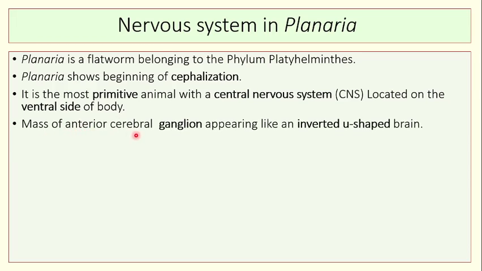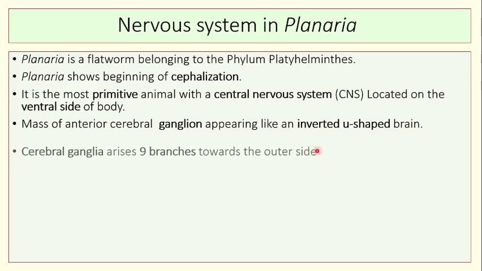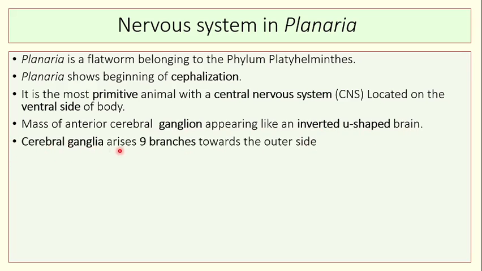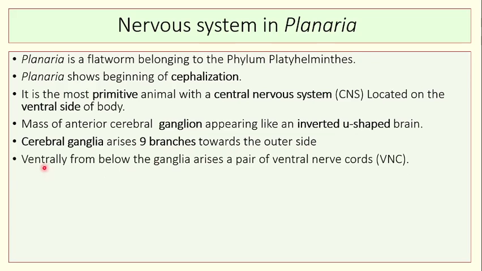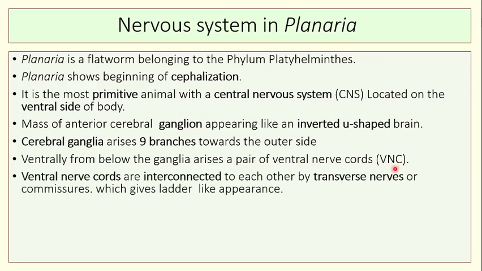Mass of anterior cerebral ganglion appears like an inverted U-shaped brain. Cerebral ganglia give rise to 9 branches towards the outer side. Ventrally from below, the ganglia give rise to a pair of ventral nerve cords, that is VNC.